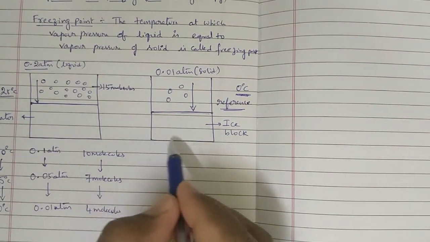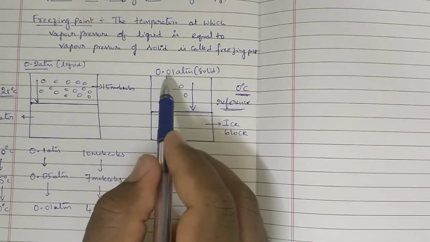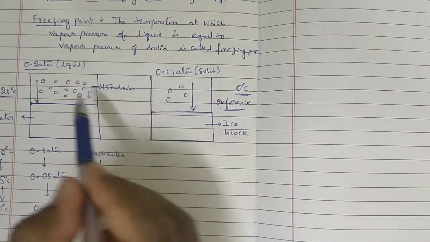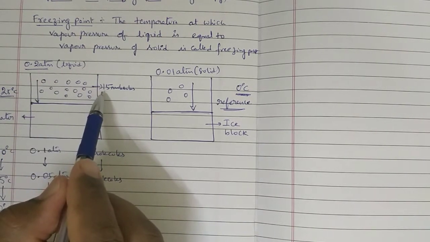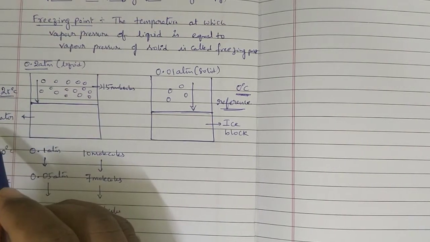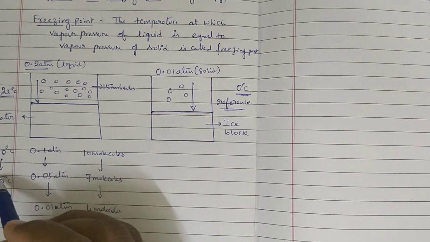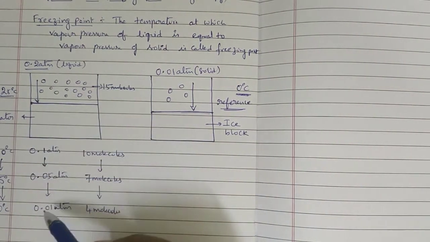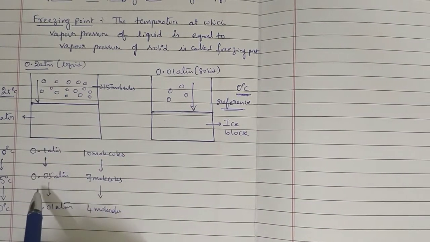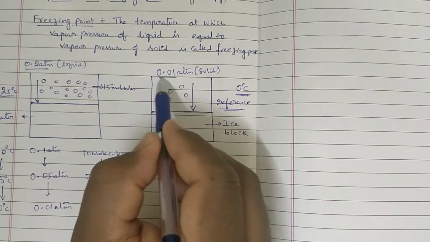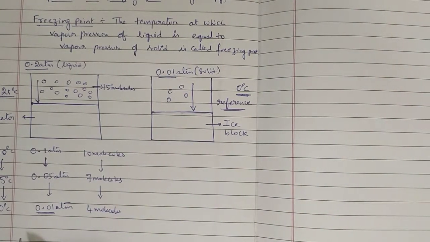See, what is the vapor pressure of ice? 0.01 atmosphere, because of 4 molecules. What is the vapor pressure of water? 0.2 atmosphere, by 15 molecules. When we are decreasing the temperature from 25 to 10, 10 to 5, 5 to 0 like that, these numbers are also getting decreased, and 0.2 will become 0.1, 0.1 will become 0.05. Finally, this 0.05 will become 0.01. This is the vapor pressure of solid.